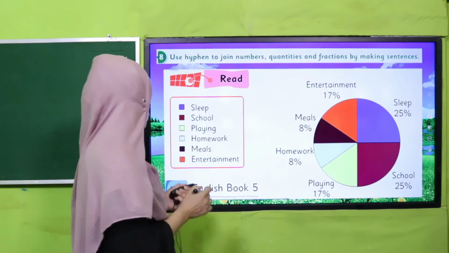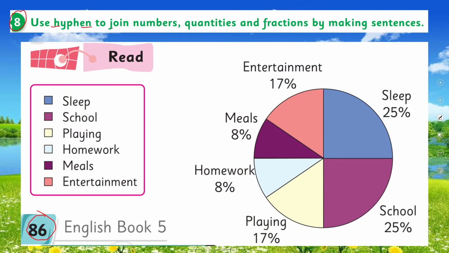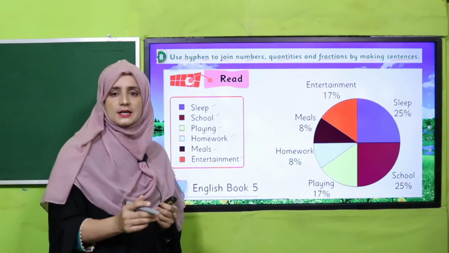Yes, my dear students, now open book page number 86, question number 8. Use hyphens to join numbers, quantities and fractions by making sentences. So this is a question for you, my dear students, and you will do it in your classroom, in your notebook. And one thing I want to make clear, my dear teachers and my dear students: that is our timetable and that is a pie chart of a student, showing how he has divided his time for sleep, school, playing, homework, meals, entertainment, what he does the whole day.